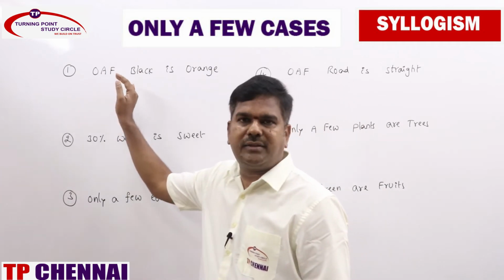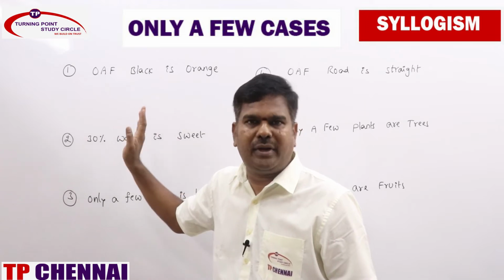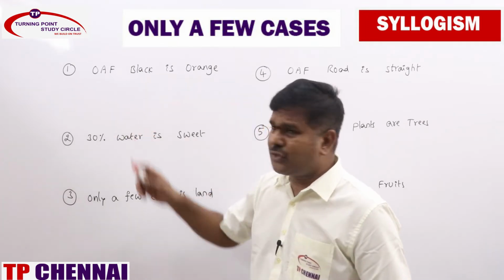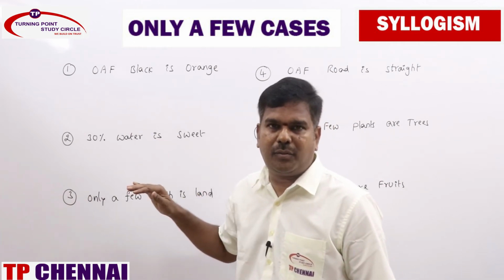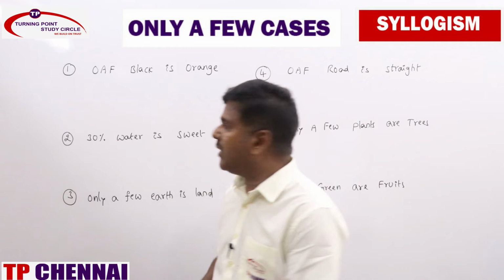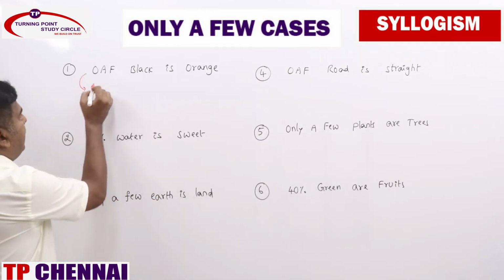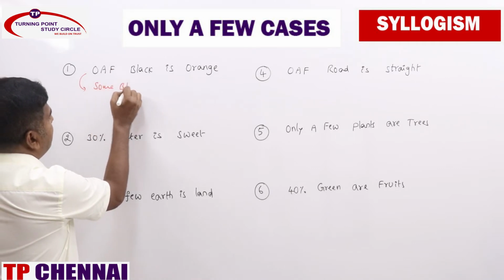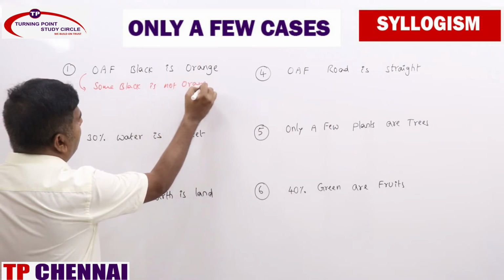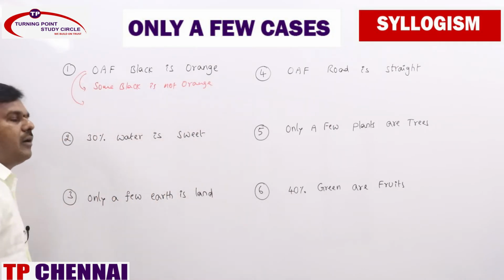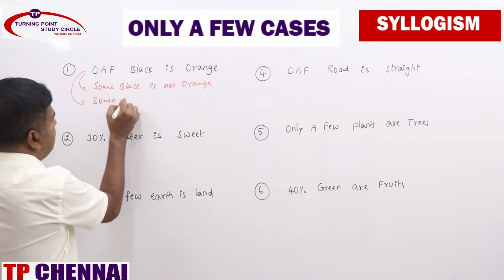So you need to write it down considering single statement. What all can you write? You can write immediate inferences and also possibility cases. That's it. So my first one, only a few, black is orange. So immediate inferences and possibilities you need to write. What all will come up? Immediate inferences, only a few, directly implied by O statement. So you will be getting some black is not orange, and only a few can be converted into I statement. What will you be getting? Some orange is black.